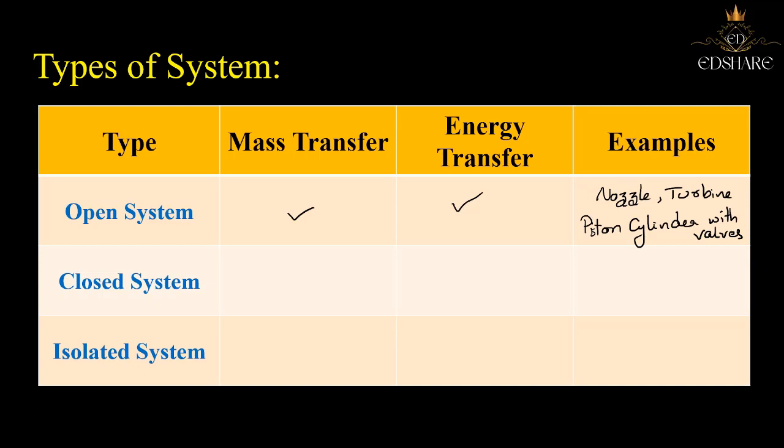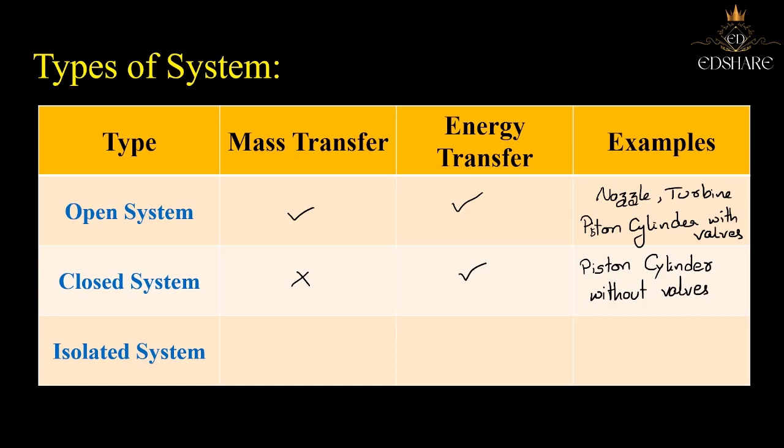When it comes to the closed system, mass transfer will not take place across the boundary of the system, whereas the energy transfer can take place across the boundaries of the system. So the best example for this you can consider a piston cylinder arrangement without valves. A piston cylinder arrangement without valves can be considered as an example of the closed system.